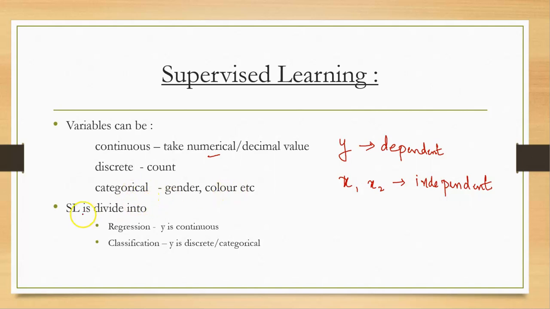Supervised learning is divided into regression and classification. Regression means the outcome Y is a continuous variable, taking numerical or decimal values. An example is house price prediction, where the output Y is continuous. In classification, the output Y is a particular category or discrete, such as yes or no.